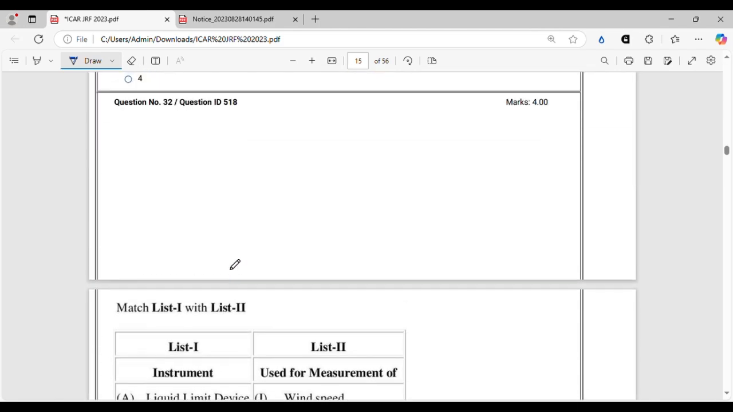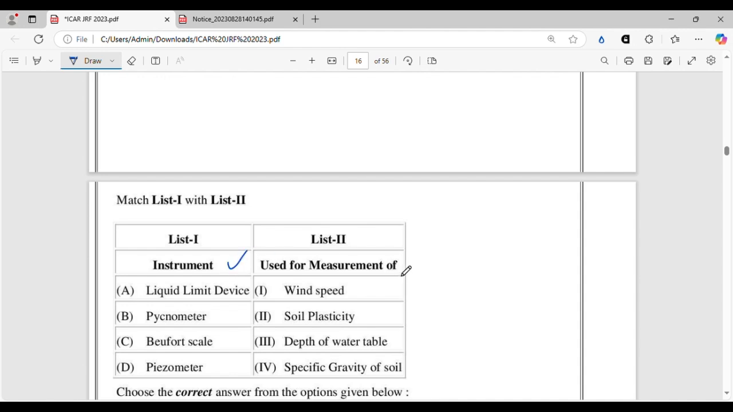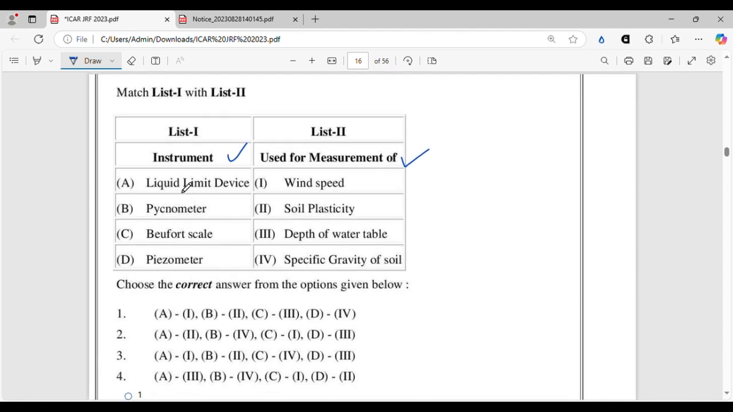So here again you have to match the instrument along with the parameter that is used for its measurement. Like the instrument, it measures what, that you have to match from list 1 and list 2. So liquid limit device or Casagrande device we know is used for measuring soil plasticity. Then pycnometer is used for measuring the specific gravity of the soil or the particle density of the soil. I think you know this. Then Beaufort scale is used for measuring wind speed, and piezometer is used for measuring the depth of water table in a saturated soil.